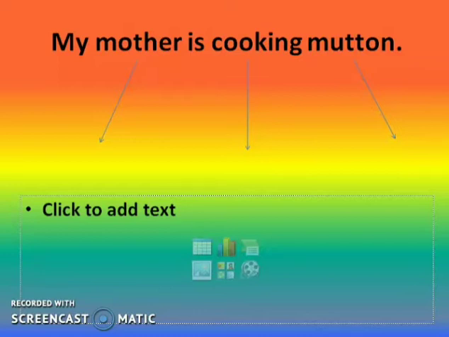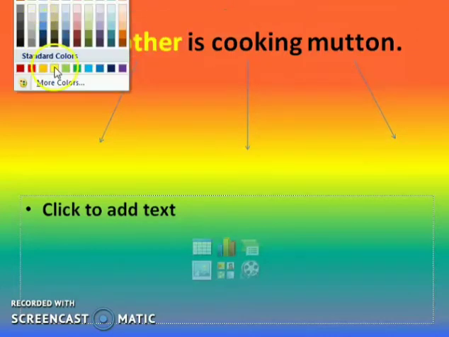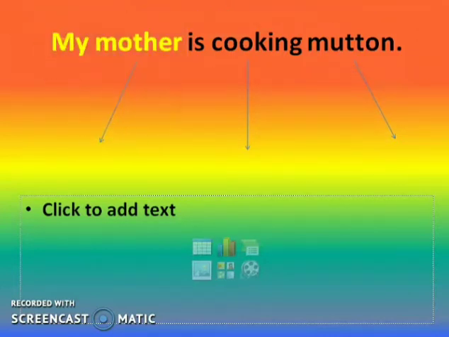The first work while changing the active voice to passive voice, as I have told earlier also, is to identify the subject, object and the verb of the given sentence. Now just tell me which one is the subject in this sentence. Yes, very good. Those who have correctly identified, it is my mother.